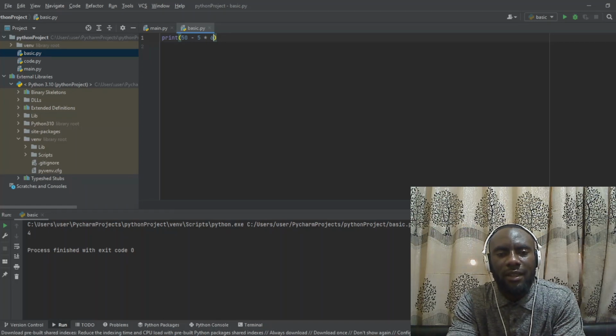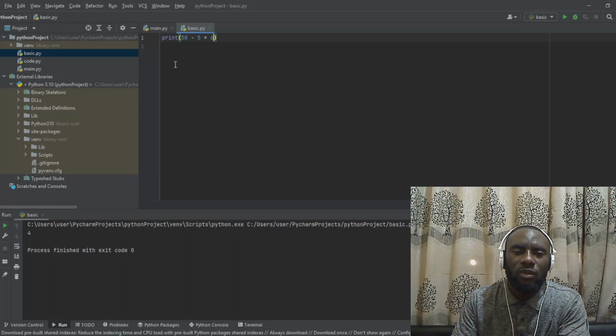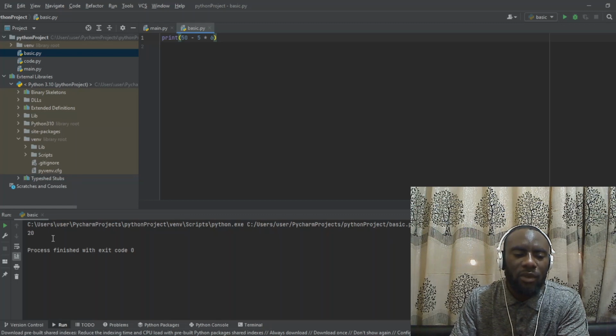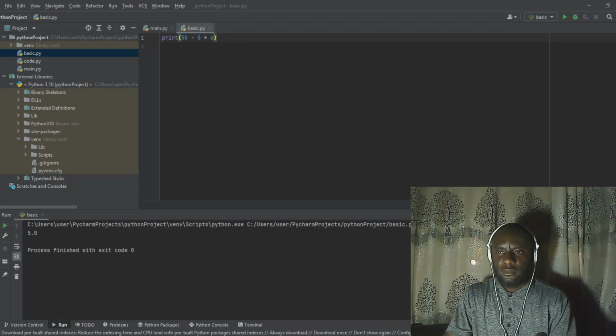To execute it, all we have to do is use this asterisk, this star, which represents times. So 5 times 6 is 30, and we are now saying 50 minus 30. When we click on run, the program executes and the interpreter gives us the result, which is 20. So this is how very easy it is to use Python.